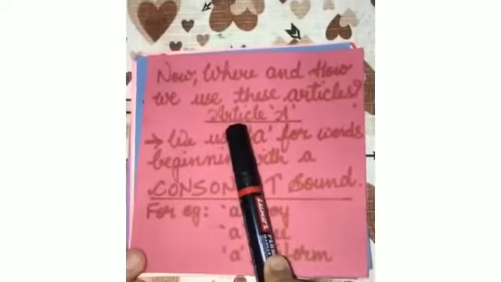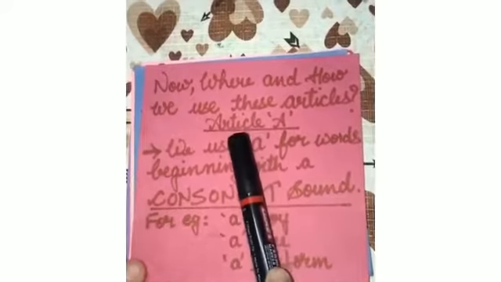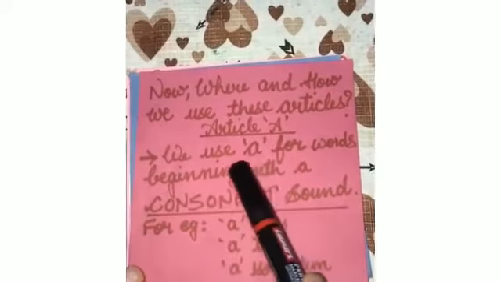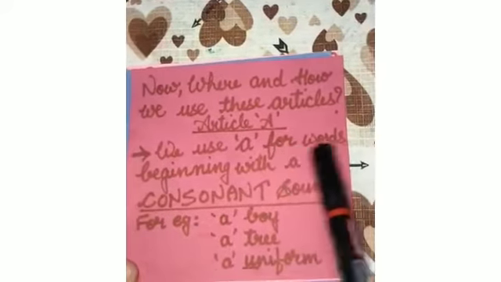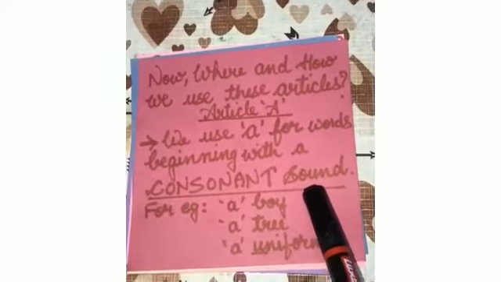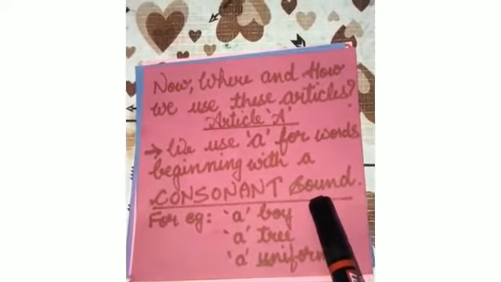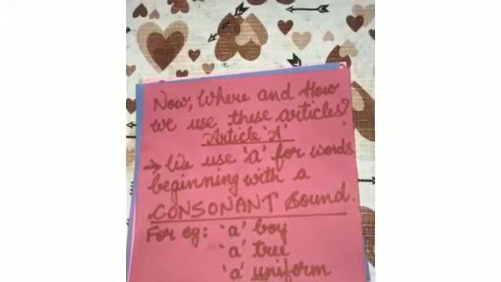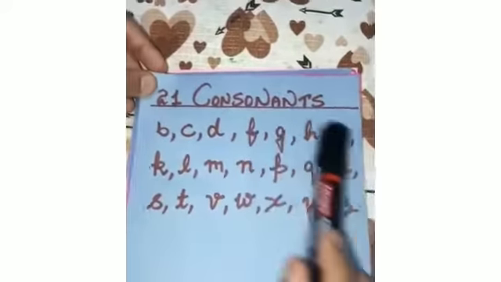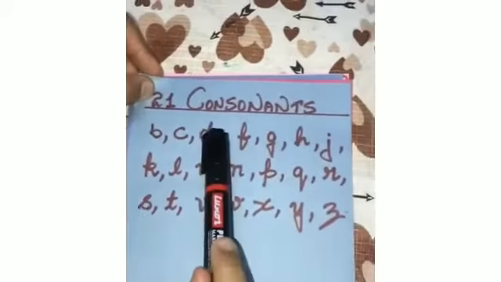Let us start with the first article, which is article a. Now where can we use a? We use a for words beginning with a consonant sound. We use article a with the consonant sounds. In the beginning, I told you how many consonants there are: 21 consonants. So all these are consonants.